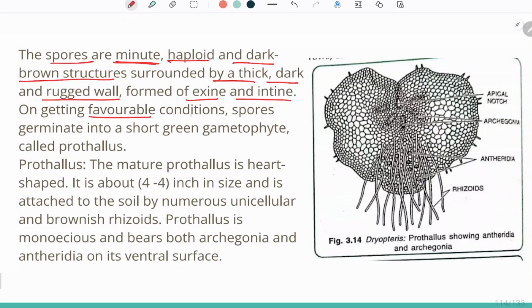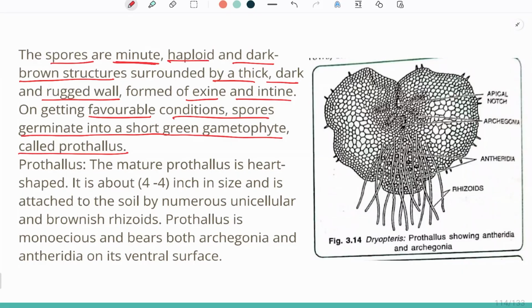On getting favorable conditions, the spore germinates into a short green gametophyte, which is called prothallus. So the first step was the production of spores. How were the spores produced? We know that the sporophytic plant body, by the help of meiosis, produces spores. And these spores have a peculiar structure: they are very minute, haploid, dark brown structures which are surrounded by a thick, dark, and rugged wall, which is formed of exine and intine.